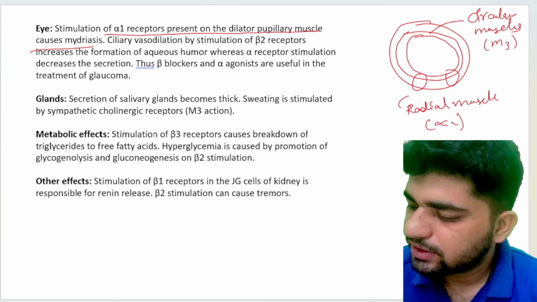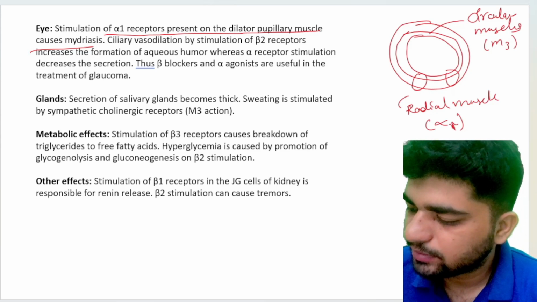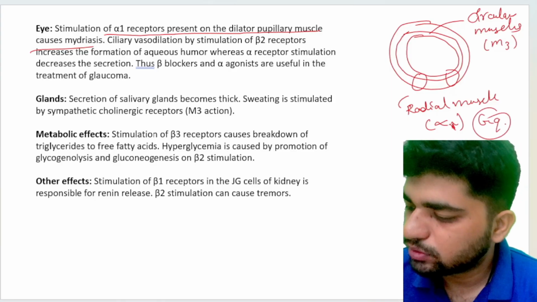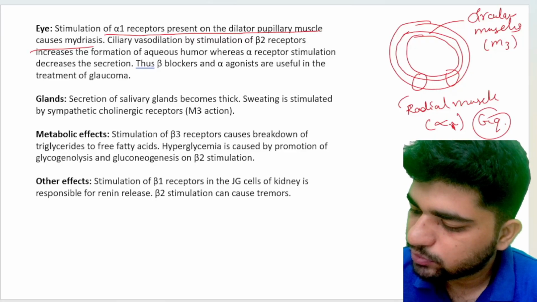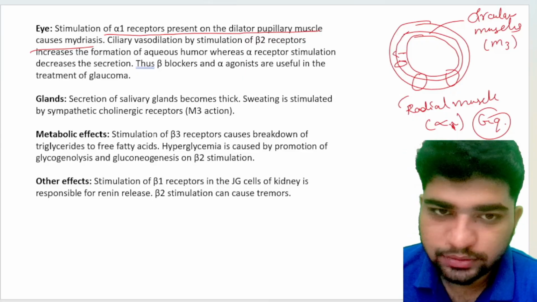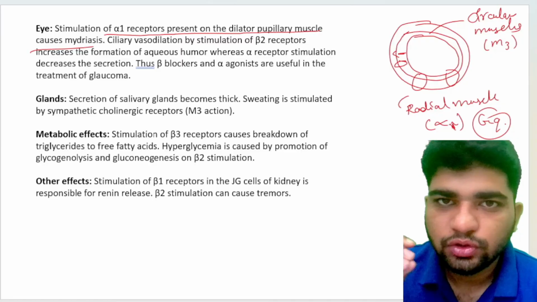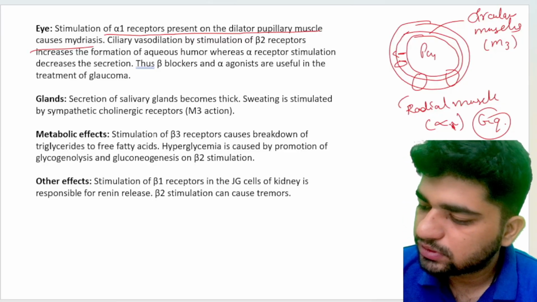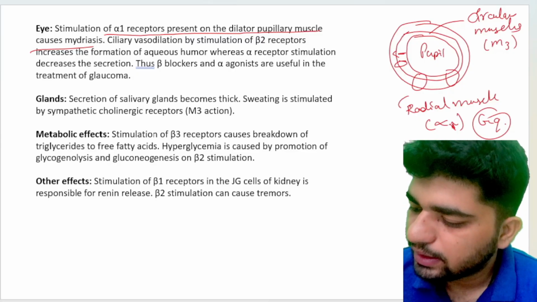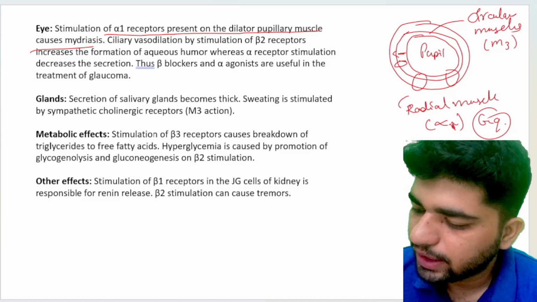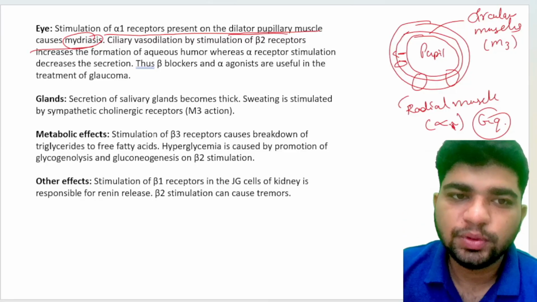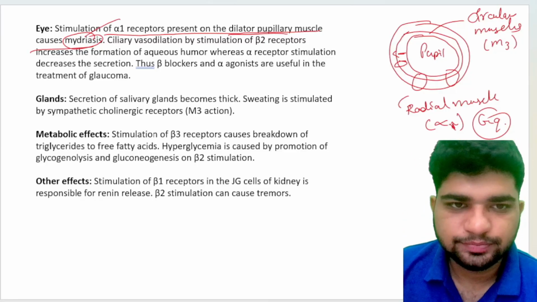Now, if there is stimulation of alpha 1 receptor, since it is a Gq mediated receptor, the muscle has to contract. If it contracts like this, then the pupil will be pulled in this direction, so the pupil size will be dilated. That's why alpha 1 receptor present on the dilator pupillae muscle causes mydriasis, and whenever the size of your pupil increases, that is known as mydriasis.